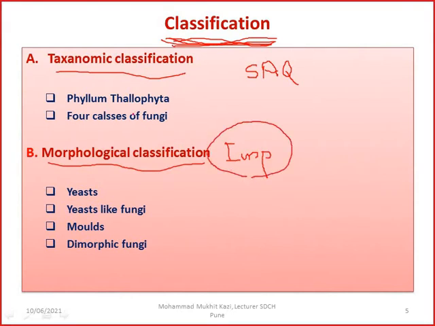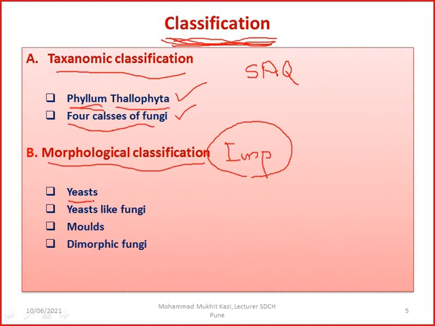Never forget this. Okay. In the taxonomic classification, this comes under the phylum Thallophyta. Probably if you have gone through the botanical classification, you might have seen the family, subfamily, class, subclass, order, suborder, and that. So they come under the phylum Thallophyta, and there are 4 classes of fungi. Okay, we will see in the next slide. And in the morphological classification, we have 4 different types.